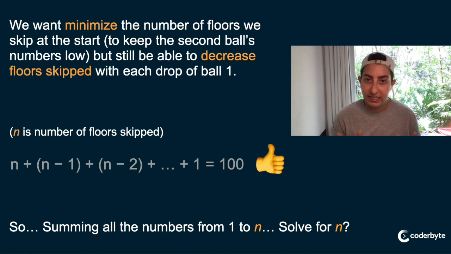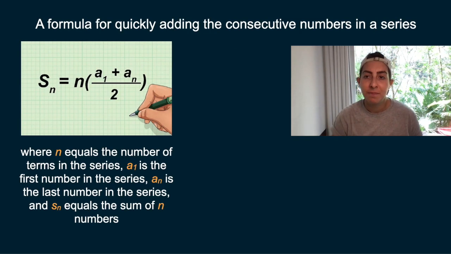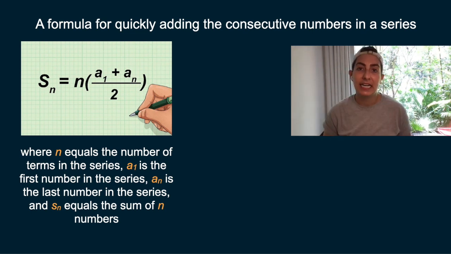But it's actually a simple equation, right? We're basically summing all the numbers from 1 to n, right? So we have to solve for n. Okay, easier said than done though, right? Because I don't know, how do you do that, right? So here is a great formula in case you don't have it in your back pocket. Here is a formula for quickly adding the consecutive numbers in a series, where n equals the number of terms in the series, aka the amount of floors skipped, right? That's how many times we are skipping at all with ball 1.